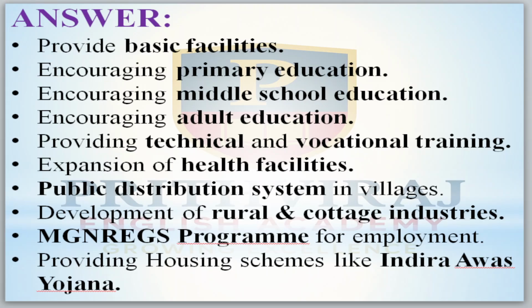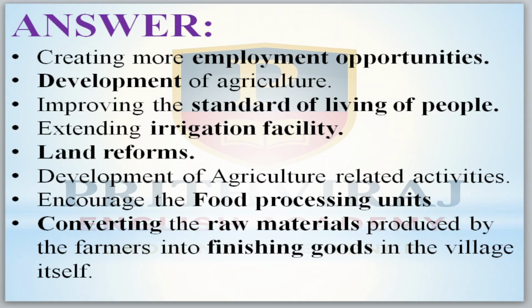Expansion of health facilities, public distribution system in the villages, development of rural and cottage industry, MGNREGA programs, Mahatma Gandhi's program for employment, providing housing schemes like Indira Awas Yojana. Okay, continue.